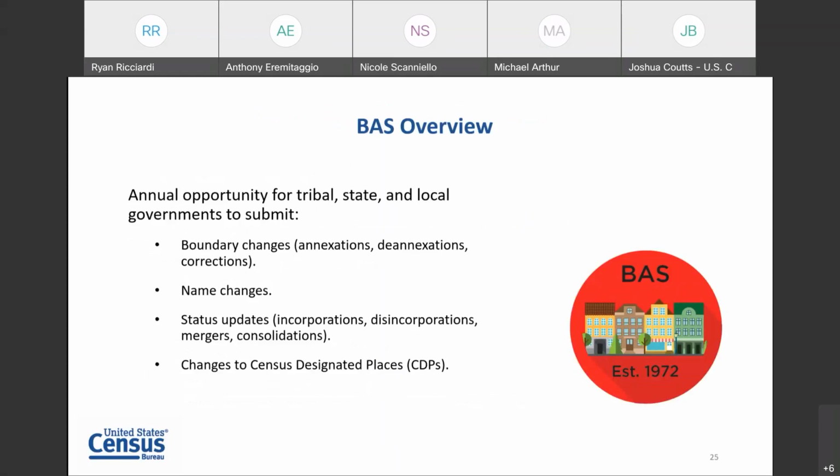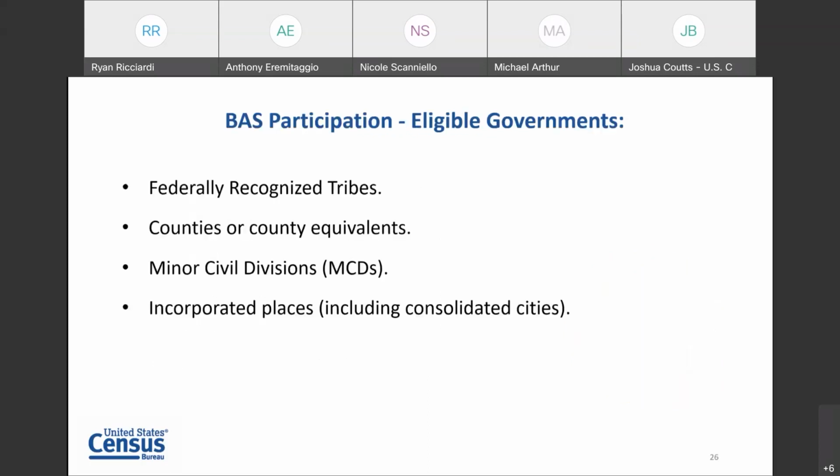Those are then provided to the ACS for their data needs and reporting. Starting this year, we'll also have the opportunity to make updates to census-designated places boundaries through the Boundary and Annexation Survey. On the next slide, the BAS participation eligible governments, we have a list of federally recognized tribes, counties or county equivalents, minor civil divisions, and incorporated places.